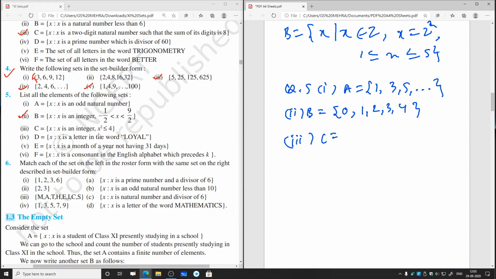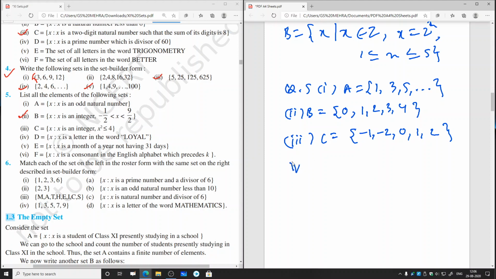If you take minus 3, then its square will be 9, so that will not be part of set C. So the members of set C will be minus 1, minus 2, 0, 1, 2. We can write in any order. If you want, you can write minus 2, minus 1, 0, 1, 2. Other integers will not come, because their squares will be more than 4, since x square should be either less than 4 or equal to 4. This stands for less than or equal to.